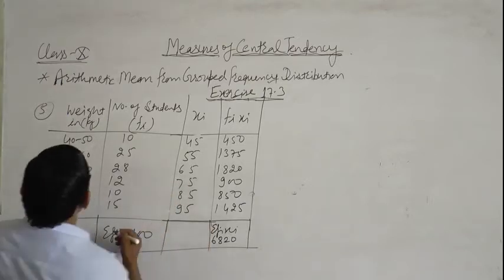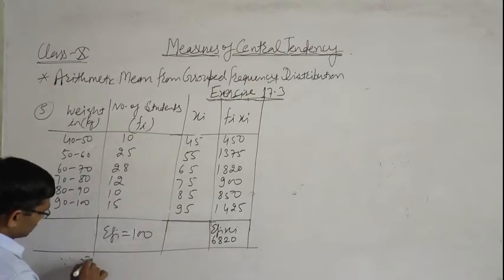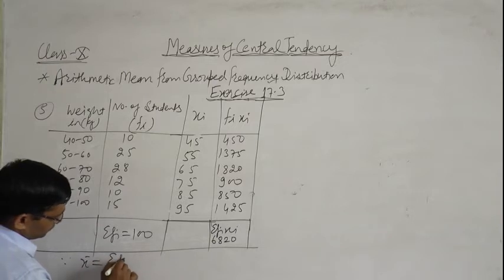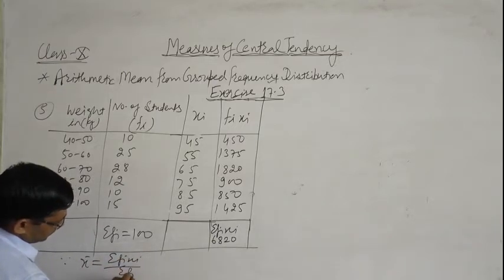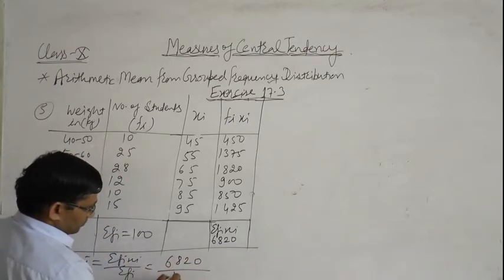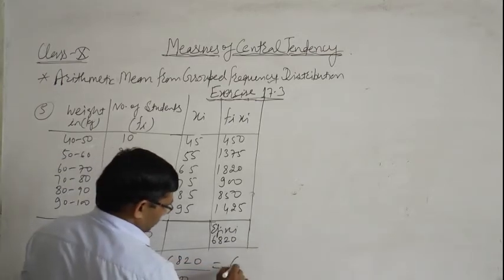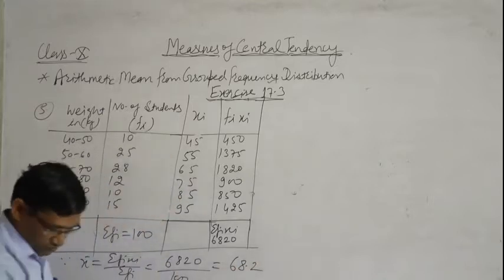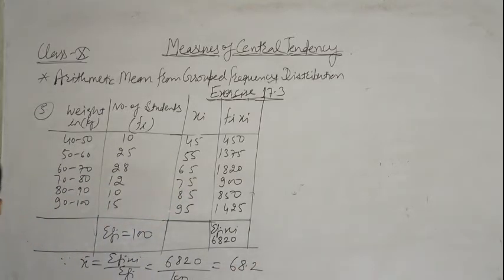Again, we know that arithmetic mean x bar is equal to sigma fi xi upon sigma fi, that is 6820 divided by 100, which is equal to 68.2. Arithmetic mean x bar is 68.2.